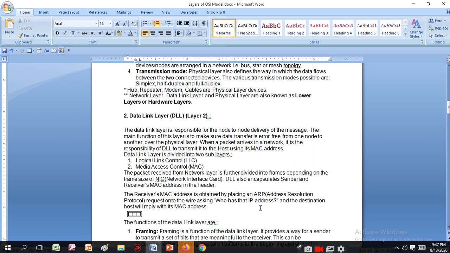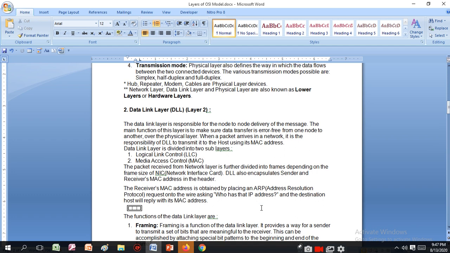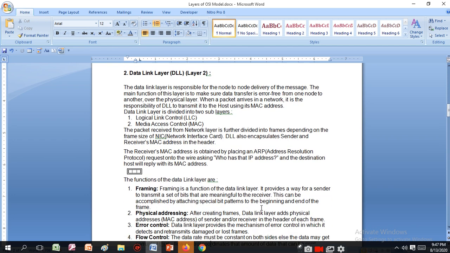The receiver's MAC address is obtained by placing an address resolution protocol request onto the wire asking who has that IP address, and the destination host will reply with its MAC address. The function of the data link layer. Now what does the data link layer do?